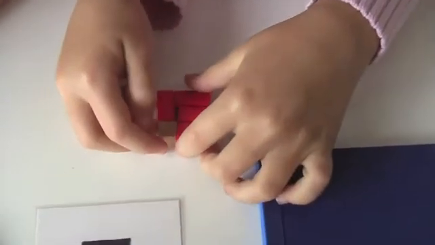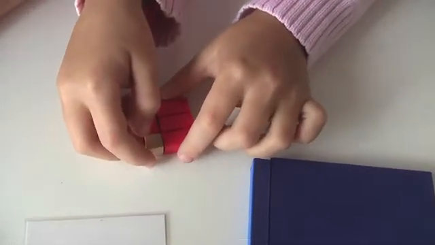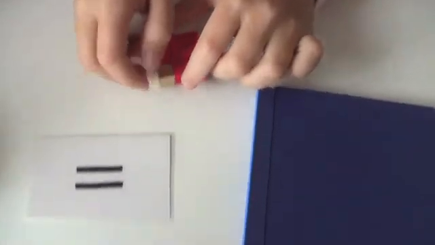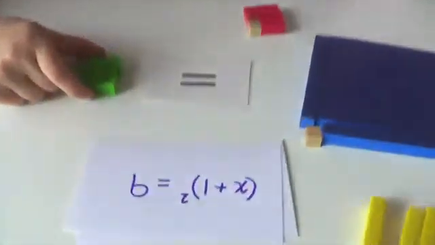That's right, and that is 3 squared, isn't it? So in this problem, x equals... 2. You guys want to try another one?